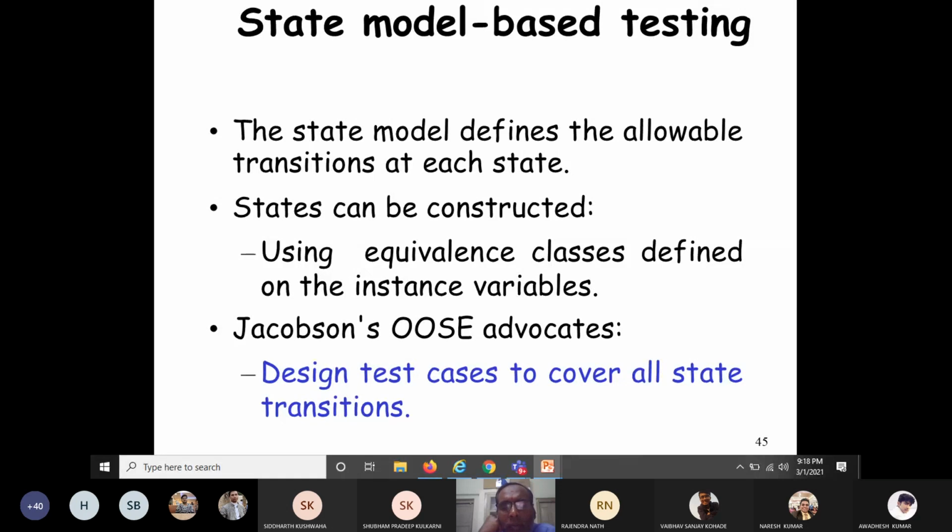Here one of the important statements of Jacobson comes. Jacobson's object-oriented software engineering advocates designing test cases in such a way that they cover all state transitions. That means if you are using a state chart diagram, the test cases should cover all the state transitions at least once. Please first read what a state chart diagram is, where the concepts of event, states and transitions are there.